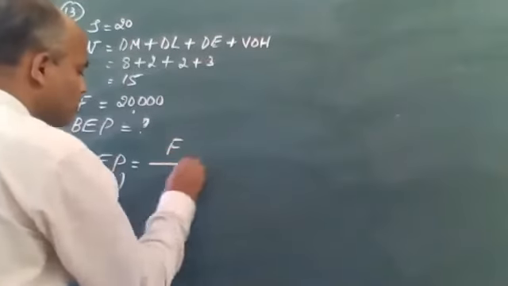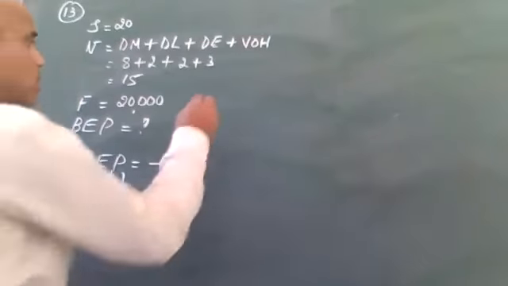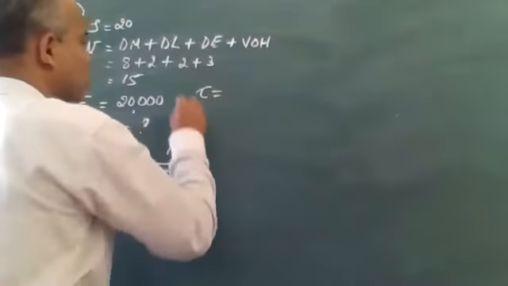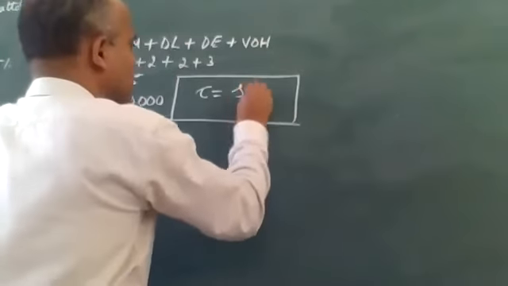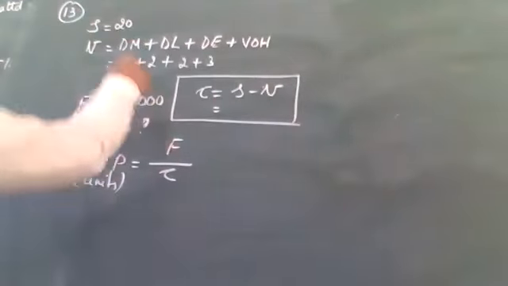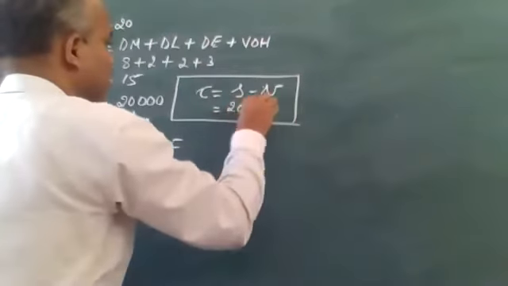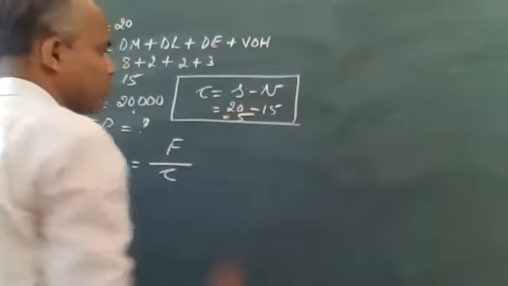What is the formula? Fixed cost divided by contribution per unit. Sir, contribution per unit is not there, sir. How do I find out? Contribution per unit is equal to selling price minus variable cost. Sir, selling price is how much? 20. Variable cost is how much? 15. So the answer is 5.